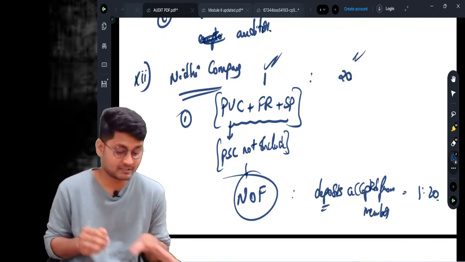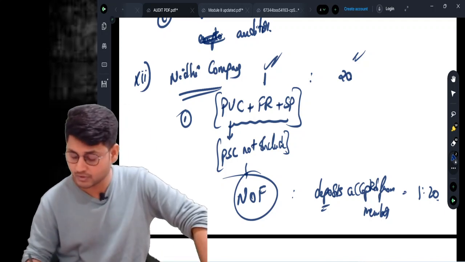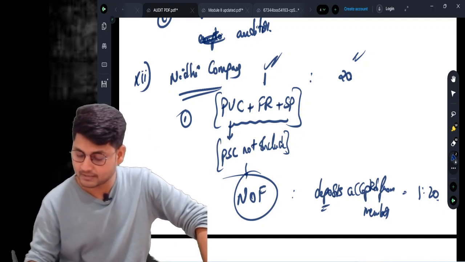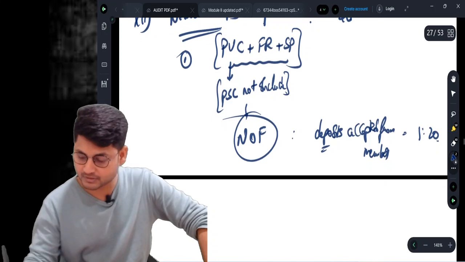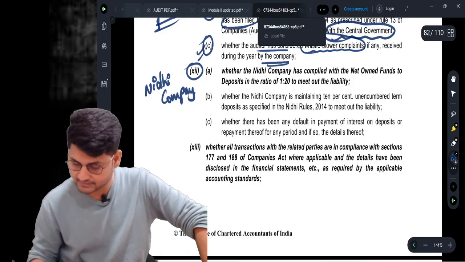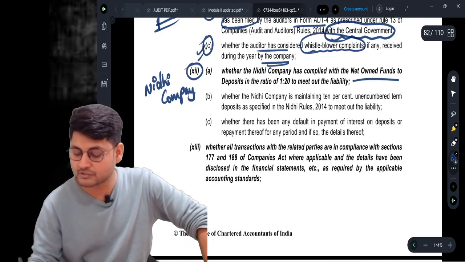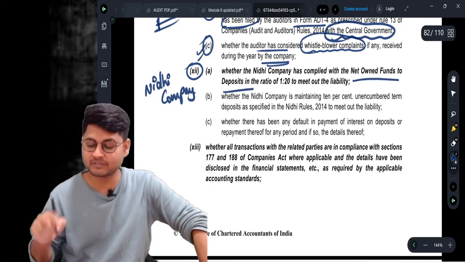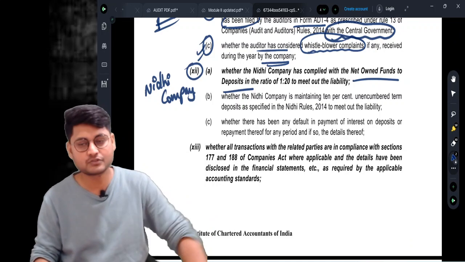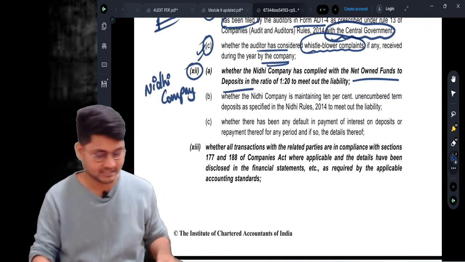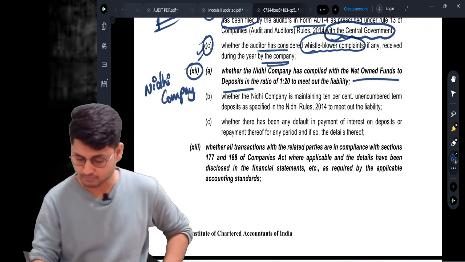I guess you are all getting the point. Clear? So this is the first thing you need to report: whether the Nidhi company has complied with the rule of net owned funds to deposits being in the ratio of 1:20. If it is more than 1:20, then it must be reported here. Point number 2.